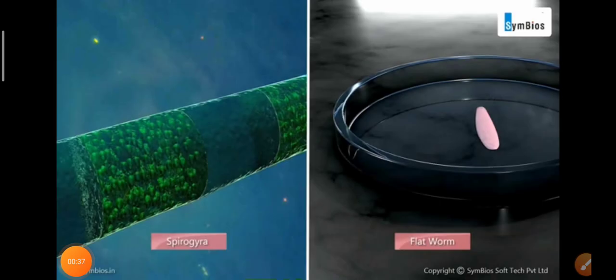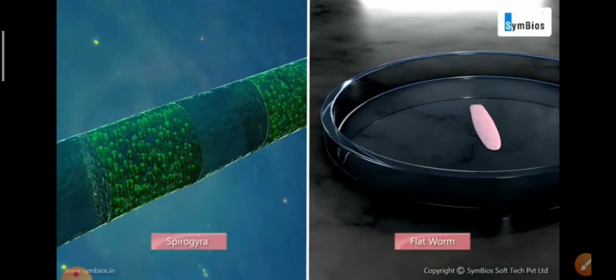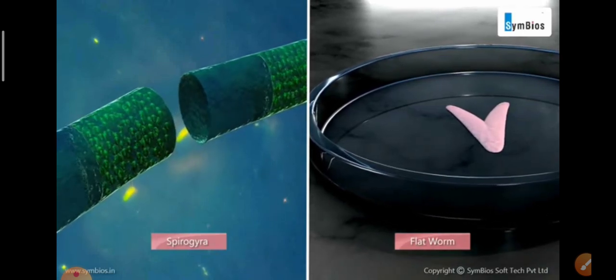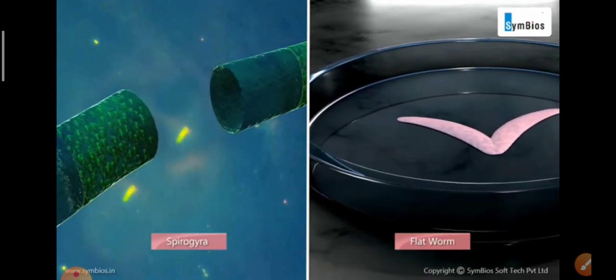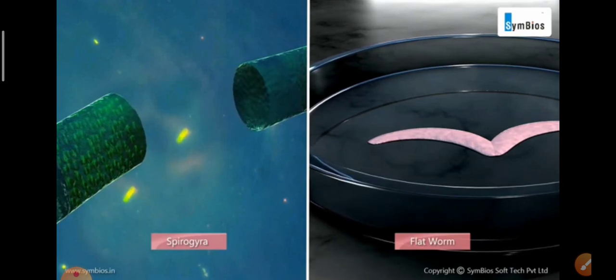Now you can visualize fragmentation. Fragmentation occurs in algae, you know, Spirogyra. On the left hand side you can see Spirogyra. This is simple multicellular organism, and see how it breaks into two different parts and each part grows into new individual like this. It simply fragments. Flatworm also fragments, and fragmented parts develop into new organisms, and their structure is simple, body design is simple.